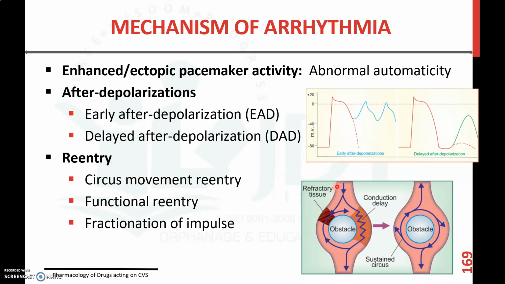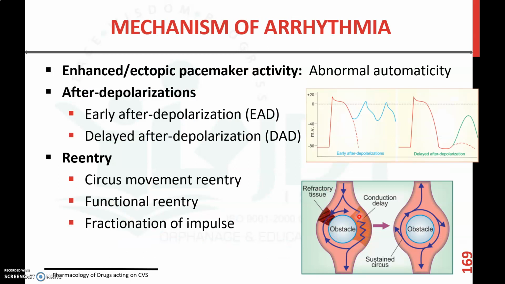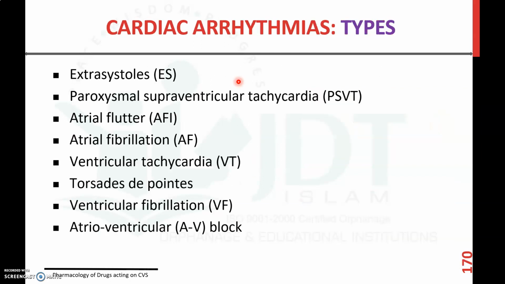Sometimes the electric potential from the SA node is transferred to the AV node, and through the ventricles it may recirculate again into the ventricle. That is re-entry. This may be circus movement re-entry, functional re-entry, or fractionation of impulses. So these are the different causes or mechanisms of producing arrhythmia in a normal heart.